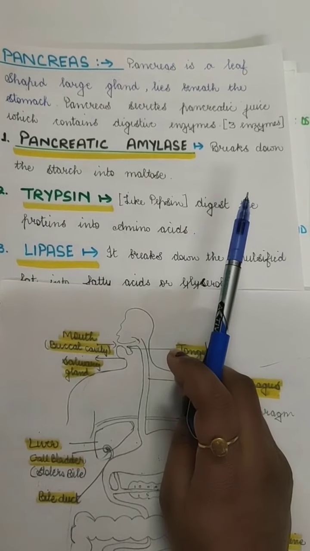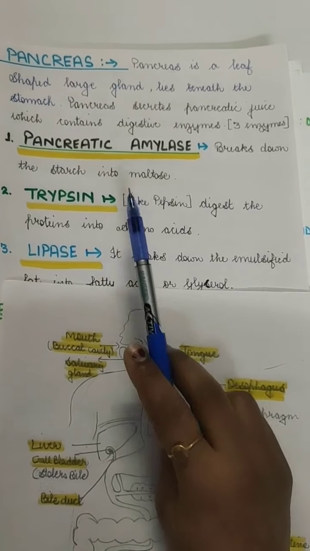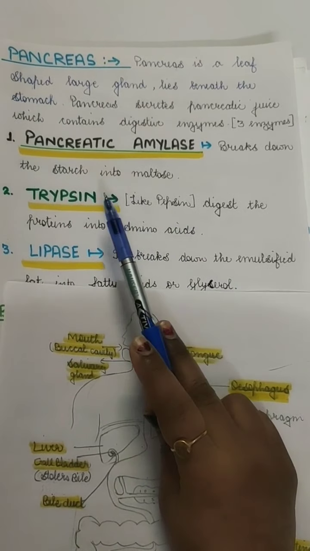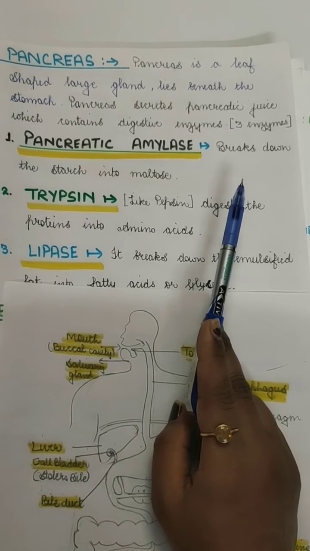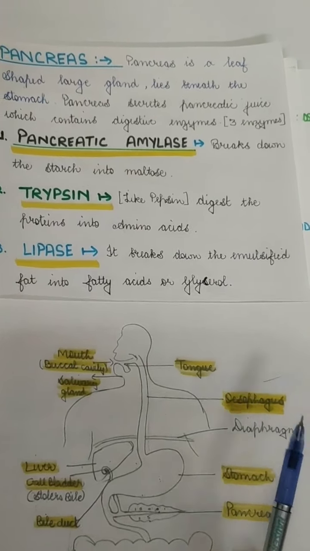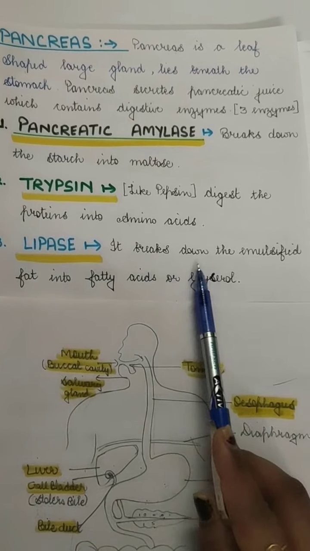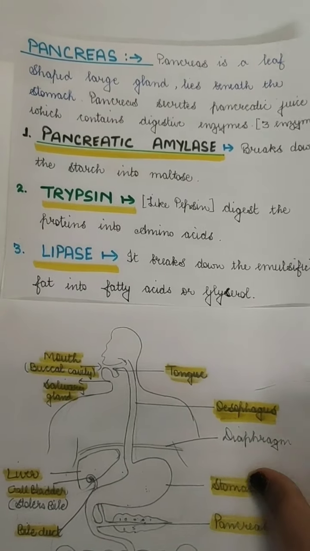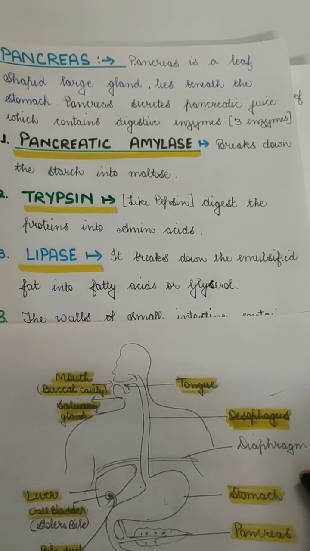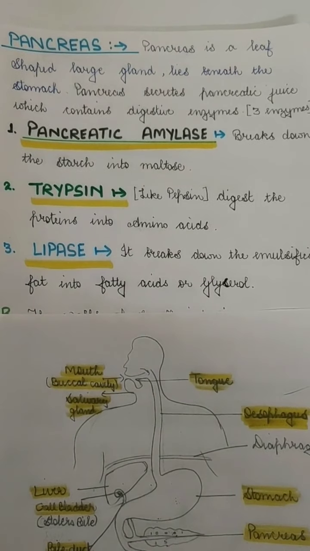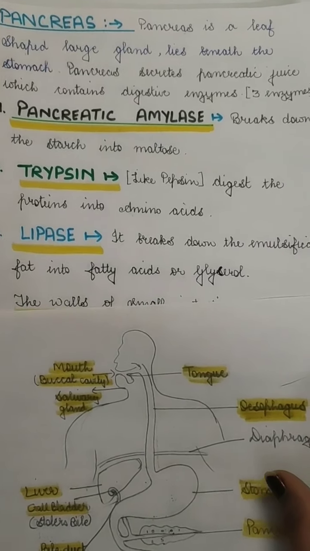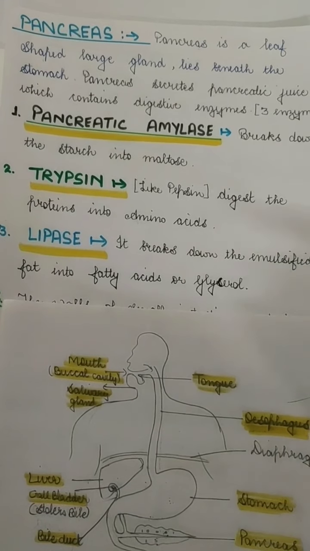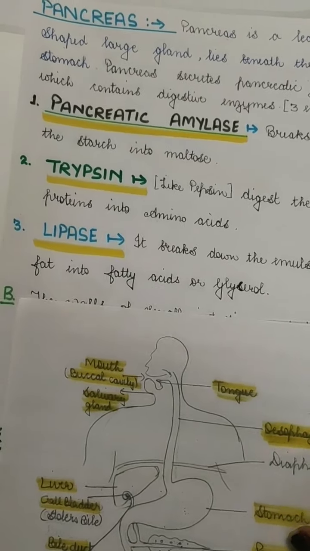Pepsin acts in the stomach and trypsin works in the small intestine. Pepsin uses an acidic medium, but trypsin uses an alkaline medium, so please remember that. After that comes lipase. Lipase breaks down the emulsified fat into fatty acids. There was also bile salt, which used to break down fat into fat globules. Now this lipase also acts on the emulsified fat, breaking it into fatty acids and glycerol.